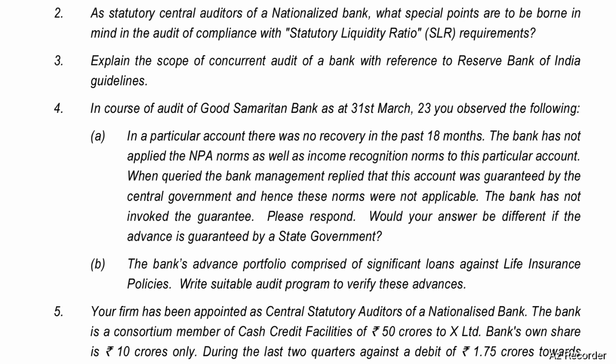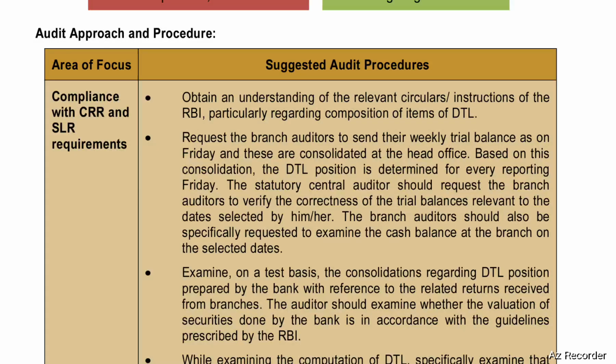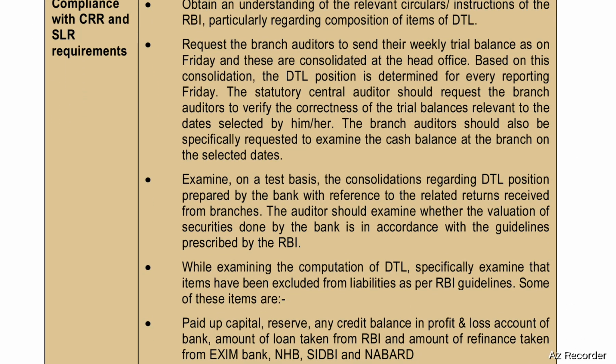Obtain an understanding of the relevant circulars or instructions of the RBI, particularly regarding composition of items of demand and time liabilities. Request the branch auditors to send their weekly trial balance as on Friday, and these are consolidated at the head office. Based on this consolidation, the detailed position is determined for every reporting Friday.